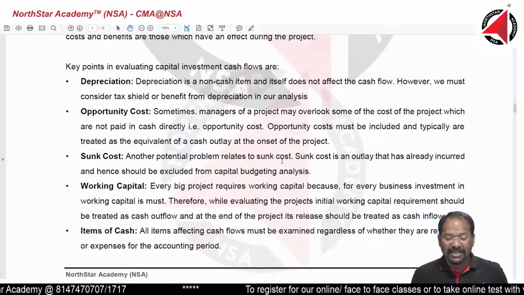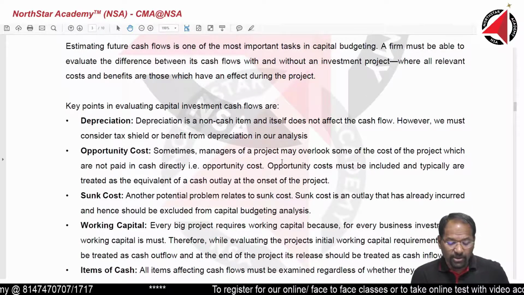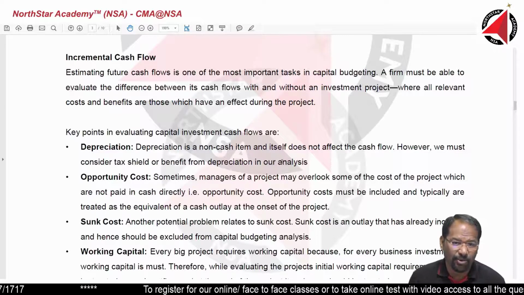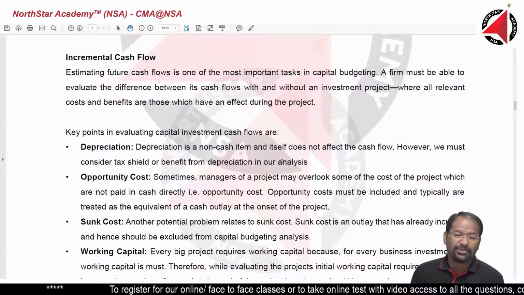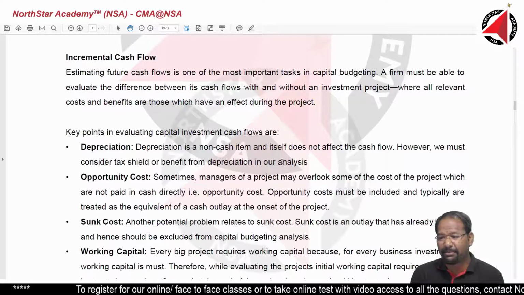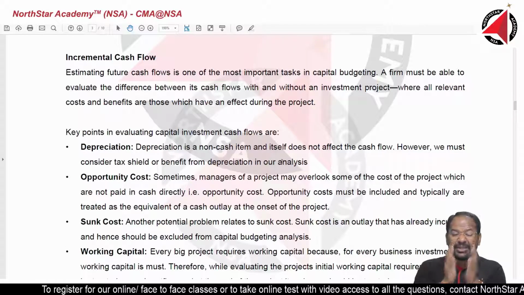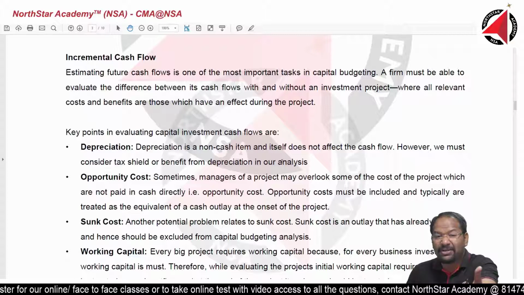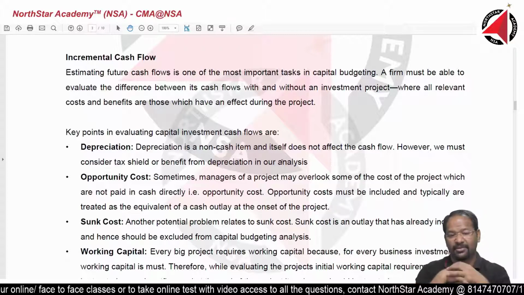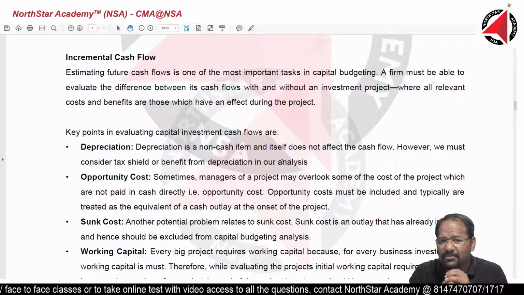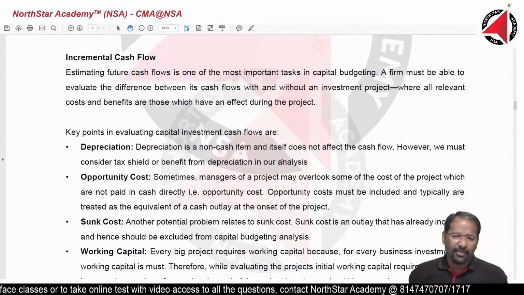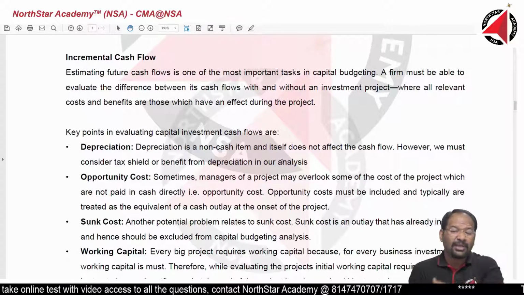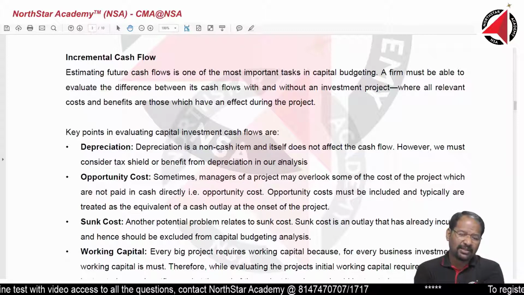So, key points in evaluating cash flow. First, let's read this. Incremental cash flow. Estimating future cash flow is one of the most important tasks in capital budgeting because we need to see sometime in the future how much cash I will receive. Is it not difficult? Imagine, sit down today and think how much will be your salary 5 years down the line, 6 years down the line, 7 years down the line.